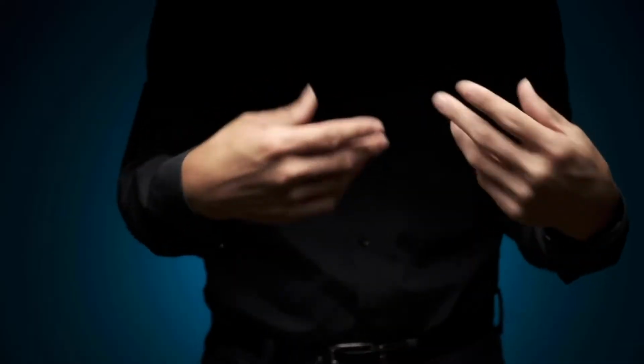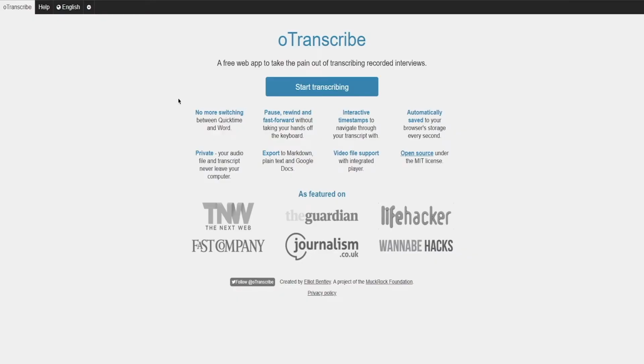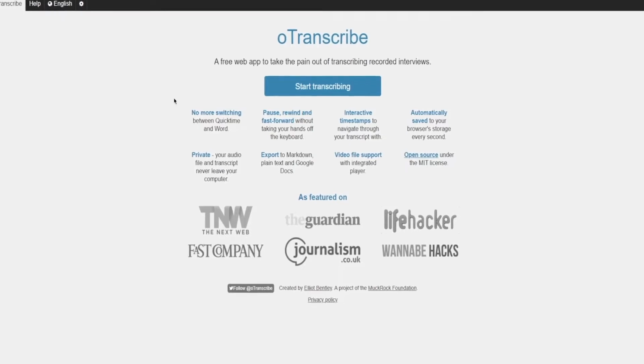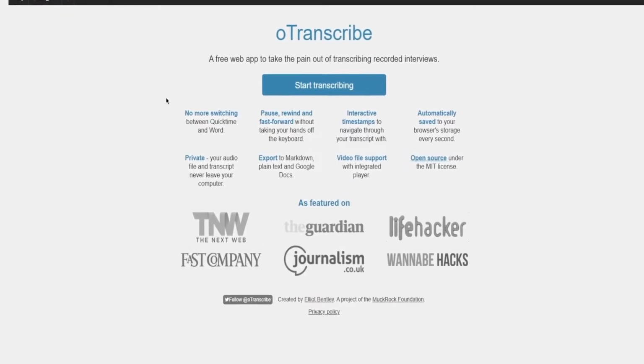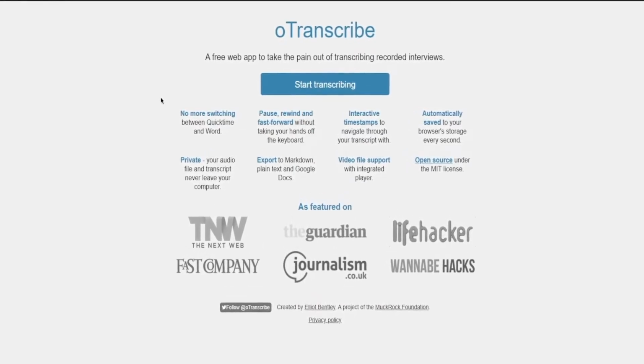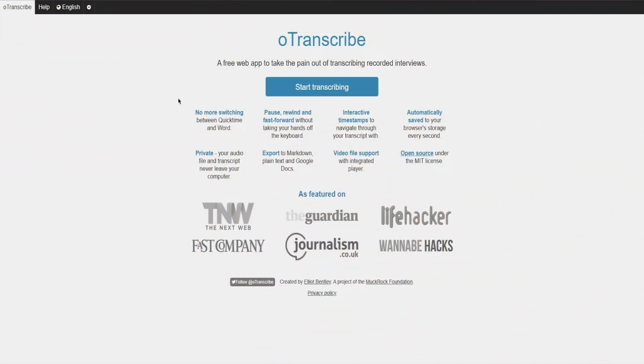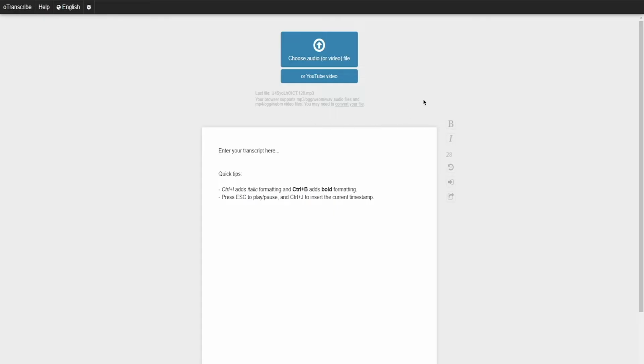Step 2. Head over to otranscribe.com. Here, as promised earlier, you will be able to transcribe the music track, and that too completely for free. So how do you transcribe a music track? To transcribe the music track, simply click on this Start Transcribing button right here. Now, all you need to do is upload the music track that you previously downloaded from SoundCloud by clicking on this big Choose Audio File button right here.